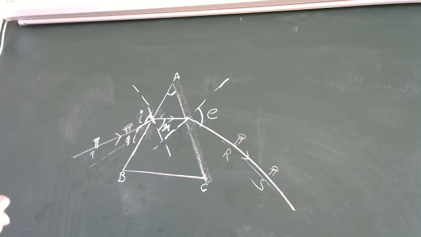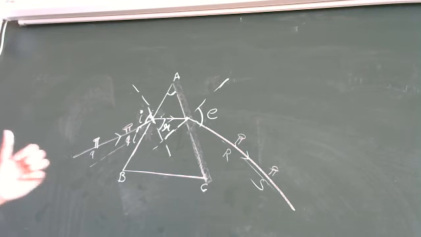Okay, so now we understood what is the angle of incidence and what is the angle of refraction and what is angle of emergence. Okay, now we'll see what is deviation. So what do you mean by deviation?